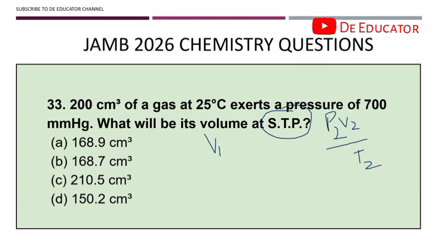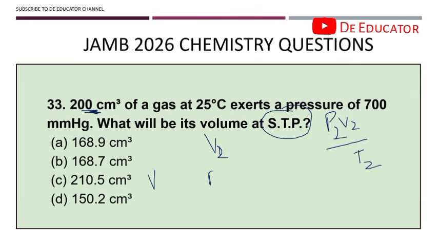Alright, so we're looking for V2, because they have given us V1 already. Where's my pen? Okay. Alright, V2. So this means that by the time we make V2 the subject of the formula, you know why it is V2? Because V1 has been given here. This is the first V1. So we're looking for V2. So V2 is the subject of the formula.